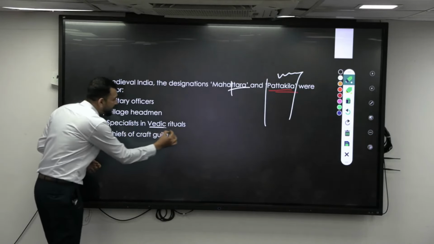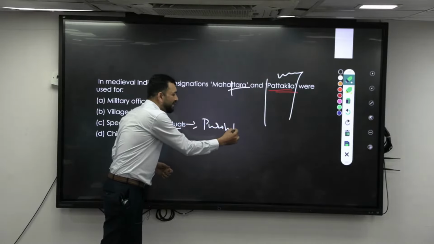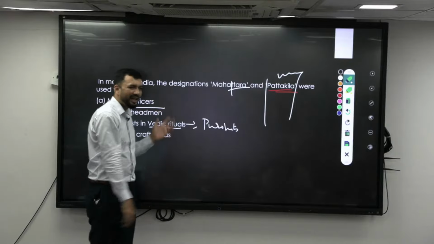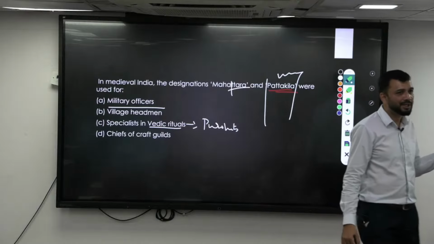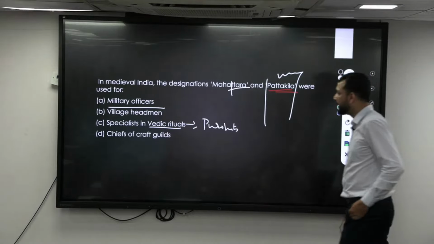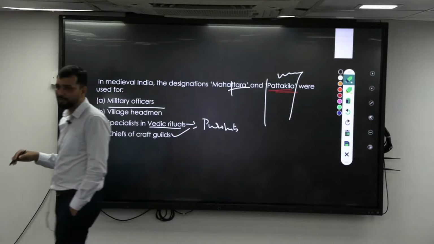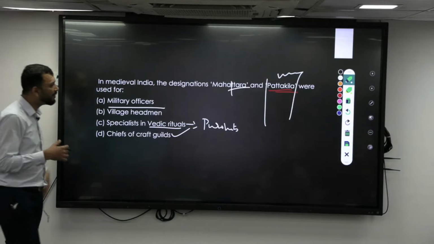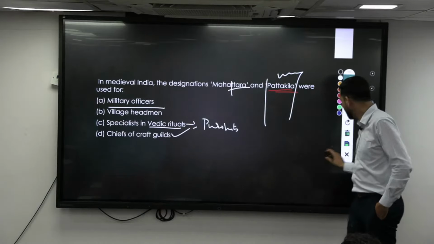Similarly, specialists in Vedic rituals are Purohits, and military officers, Senapati. So those terms were there rather than Mahattara or Pattakila. Similarly, craft guilds were Shreshthis. So that is the broader understanding about village administration with respect to them.